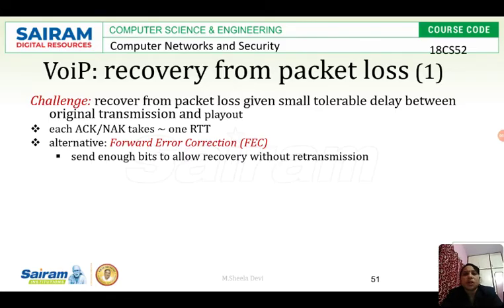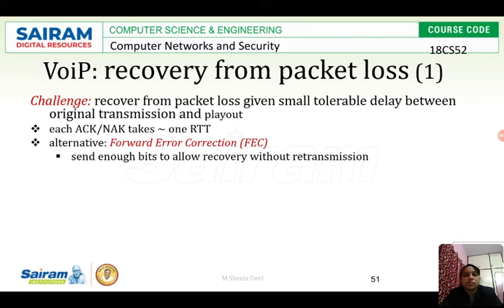See, the challenge is how to recover from packet loss given small tolerance delay. With very small delay, we should be able to recover from the packet loss between the original transmission and the playout. All the recovery process should happen within the original transmission and the playout period.